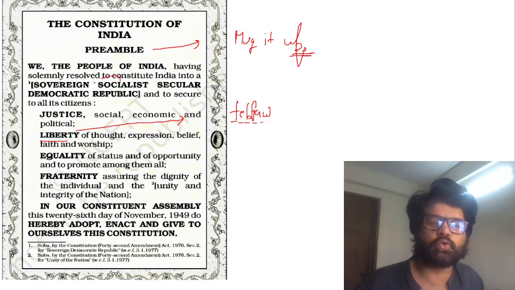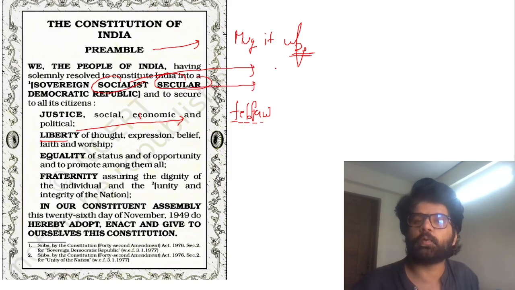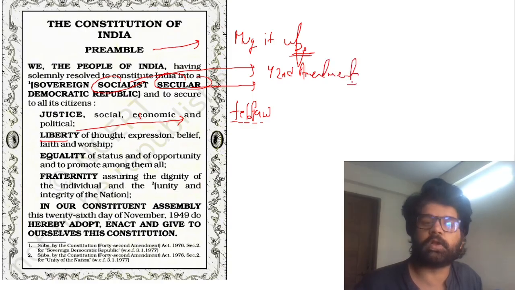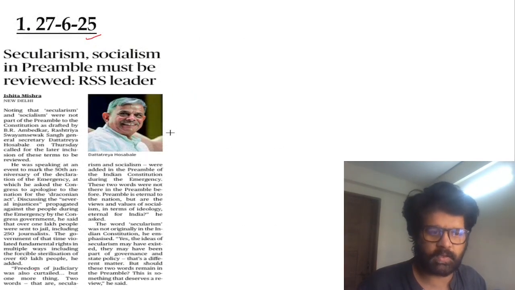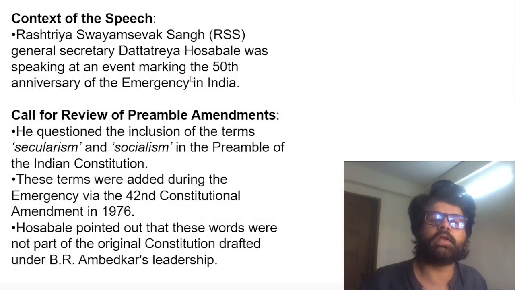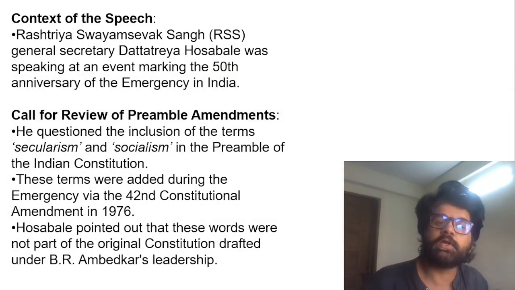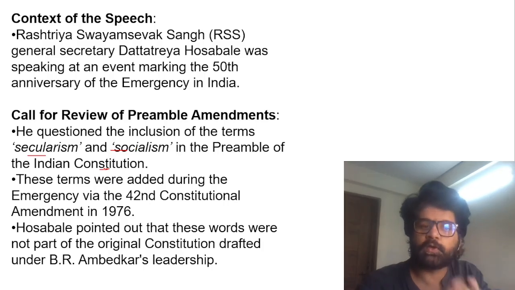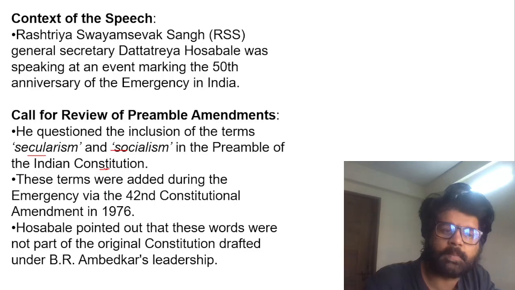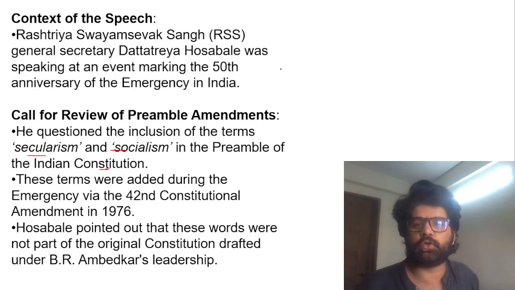What this article is saying is that the words socialist and secular were not originally there in our constitution, or rather the preamble. Originally our preamble was sovereign democratic republic. The words socialist and secular were added by the 42nd amendment, which is also known as the mini constitution because it made a lot of changes, and many people are not happy with these two words, socialist and secular. Like an RSS leader. We will not go into the political connotation of who is saying what. You just have to understand they are saying that secularism and socialism were not there in the original constitution. It was added by the 42nd constitutional amendment, and UPSC has already asked a PYQ on it.